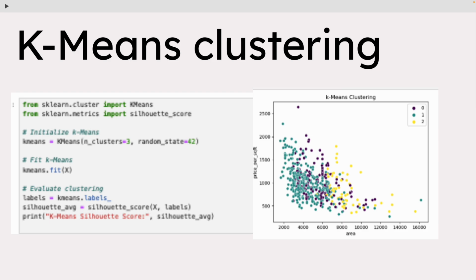The script for this analysis used the k-means module from the scikit-learn library. Key steps included normalizing the data to improve clustering performance, selecting the optimal number of clusters using the elbow method, and visualizing the clusters to interpret the results. The analysis provides actionable insights by segmenting the market and helping stakeholders focus on specific property types.